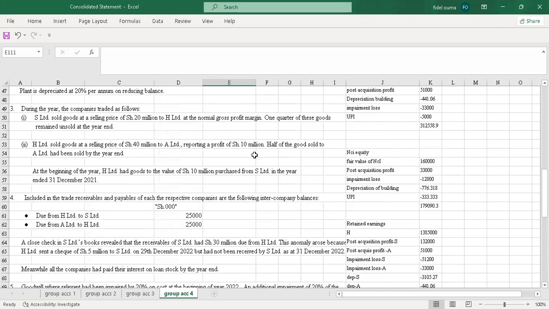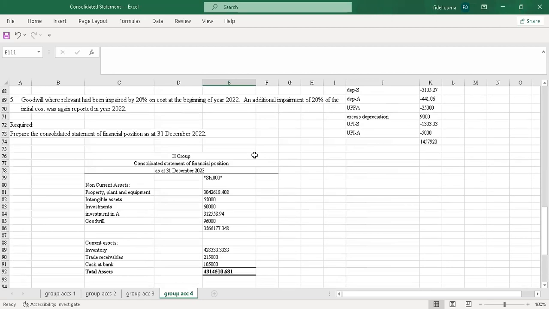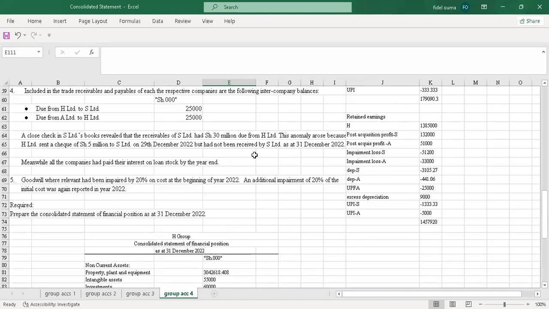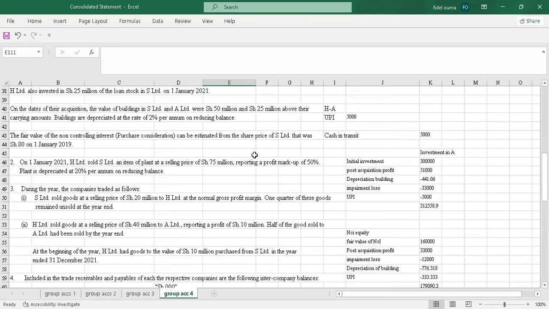By that you'll be having your free 20 marks. It was 20 marks. So you'll get your free 20 marks by doing this question the way you have done it.